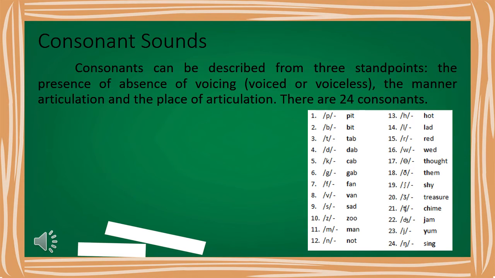Consonant sounds. Consonants can be described from three standpoints: the presence or absence of voicing, voiced or voiceless, the manner of articulation, and the place of articulation. There are 24 consonants: p, pit; b, bit; t, tap; d, dep; k, cap; g, gap; f, fan; v, van; s, sat; z, zoo; m, man; n, not,